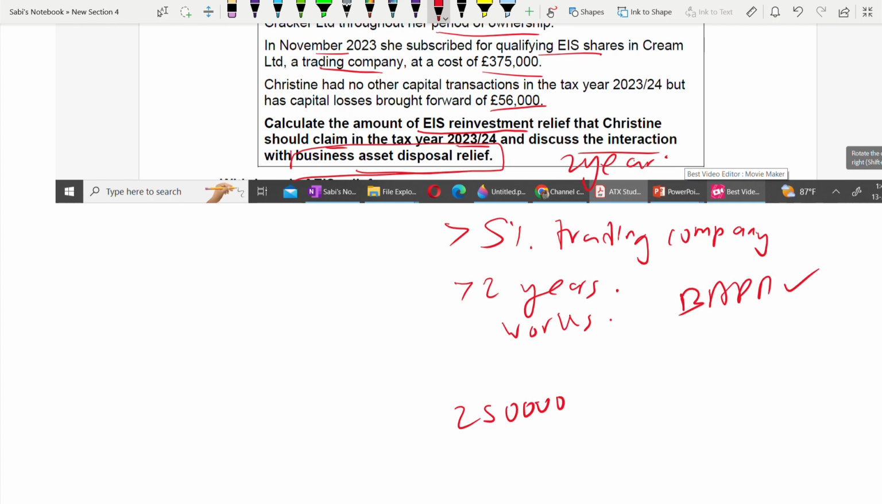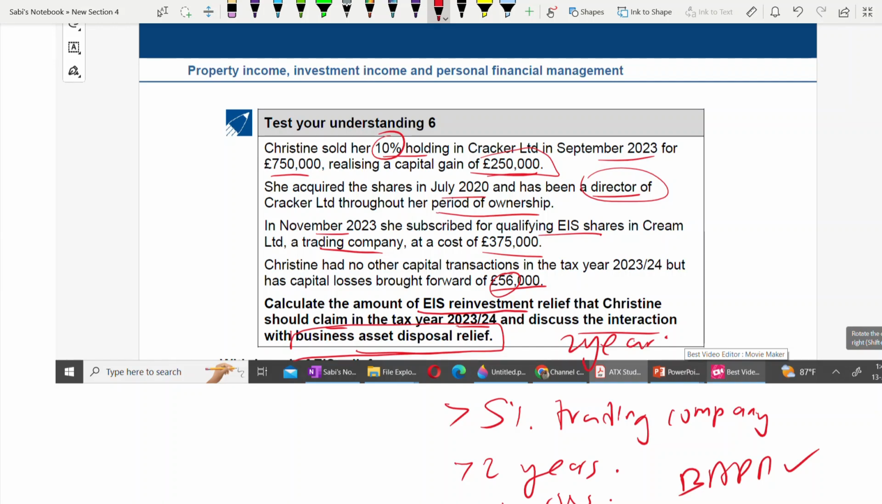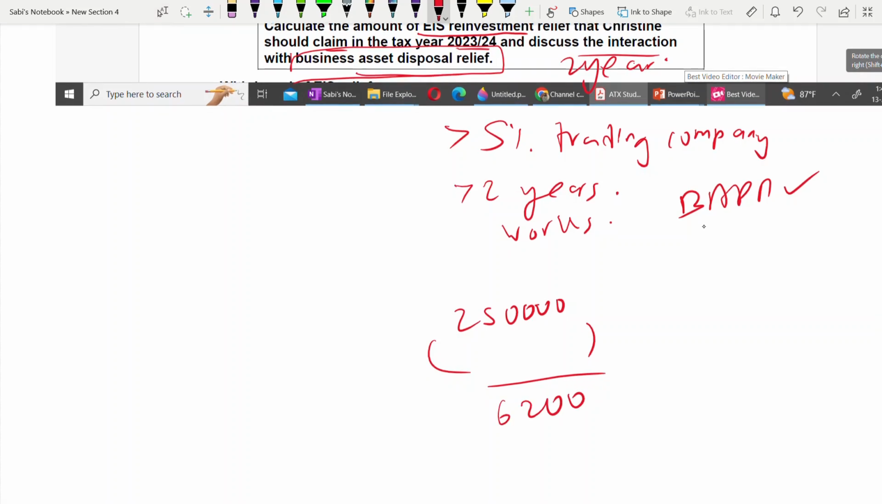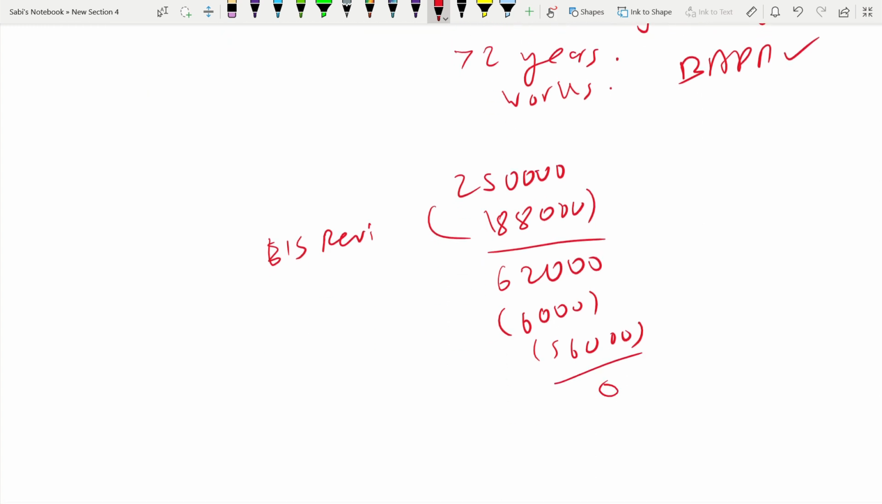Remember, same as we have done for the previous question. If we claim 250,000 entirely, she will not be able to utilize her capital loss and annual exempt amount. Therefore, what is the capital loss? 56,000. And what is the annual exempt? 6,000. So that means 62,000 has to be her chargeable gain after deducting the EIS reinvestment relief. So the difference is 188,000. Deduct 6,000 annual exempt and 56,000 capital loss and get 0 as taxable gain.